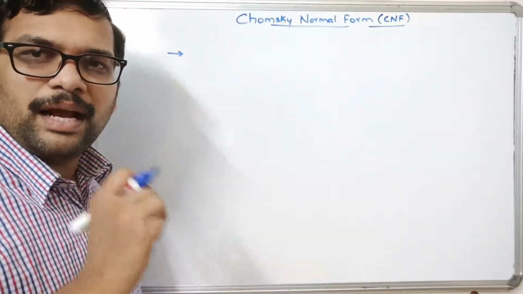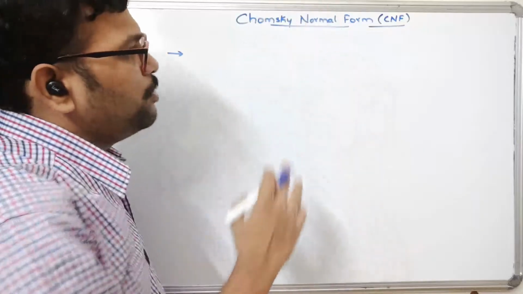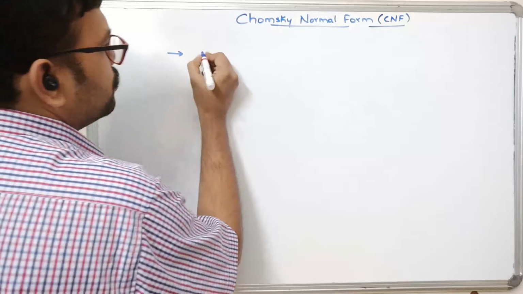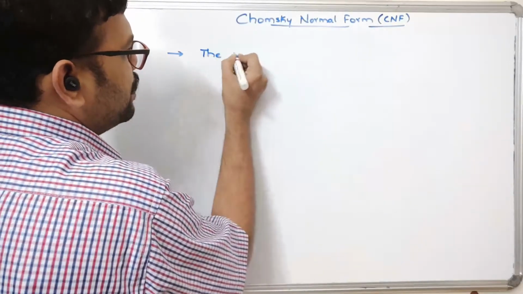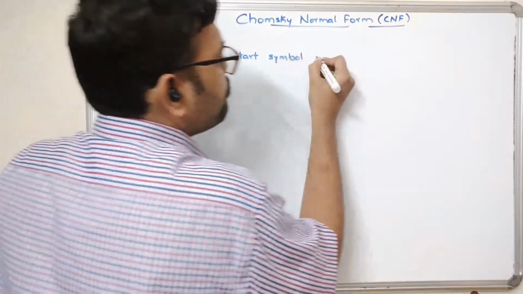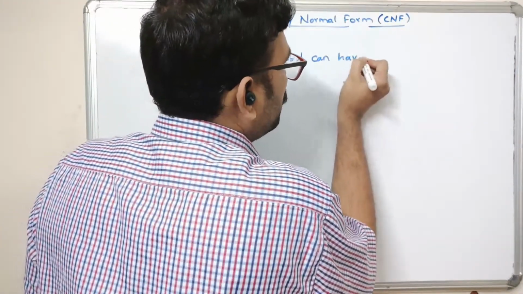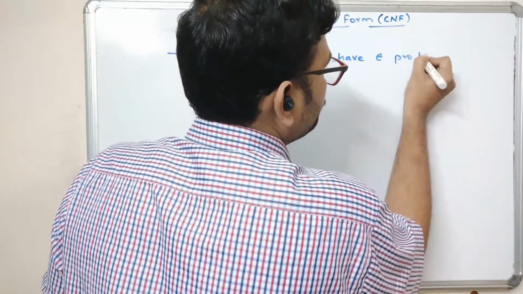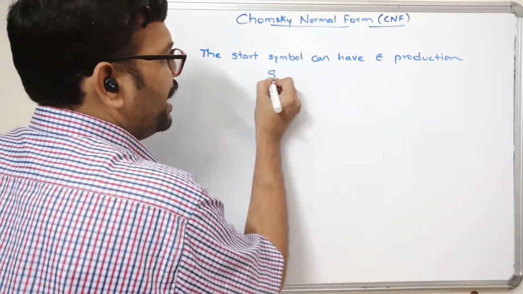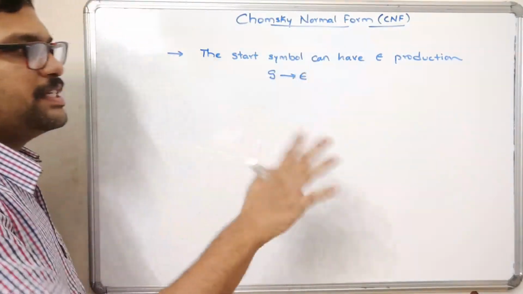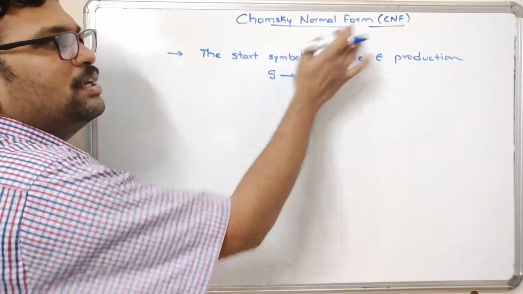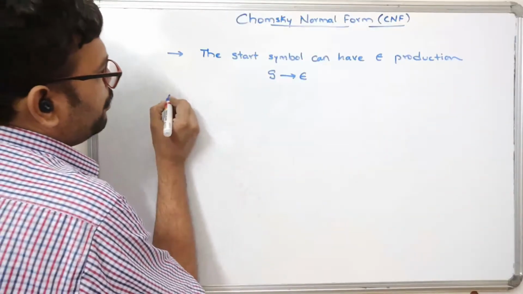The given context-free grammar is in Chomsky normal form if it follows the following rules. That is, the start symbol can have an epsilon production. So if the start symbol is yes, then S tends to epsilon is valid. That means if the production is in this format, we can simply say that this production is in Chomsky normal form.